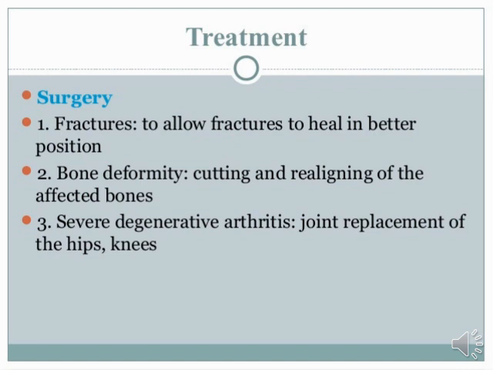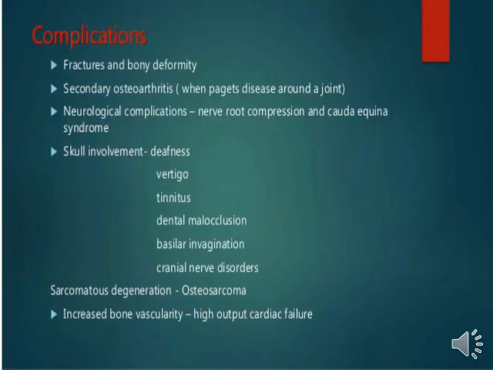Here are some complications of Paget disease. If we do not treat Paget disease properly, there is definitely a chance of fracture and bone deformity. Secondary osteoarthritis means chronic osteoarthritis when Paget disease is around a joint.